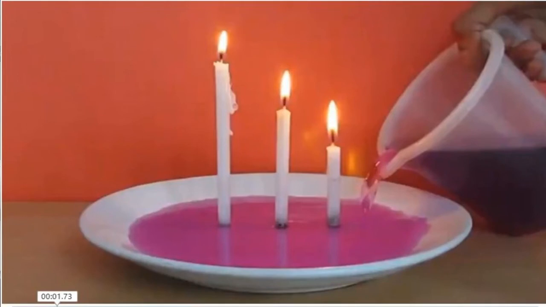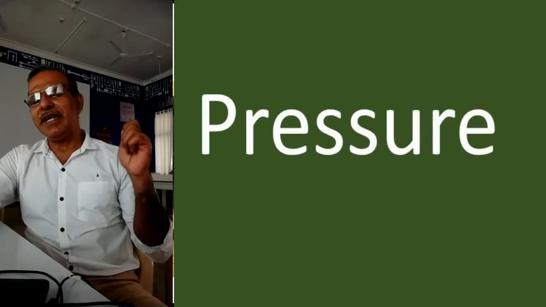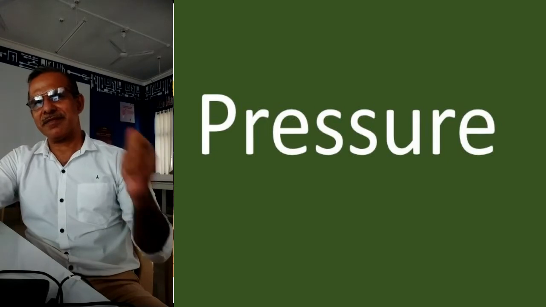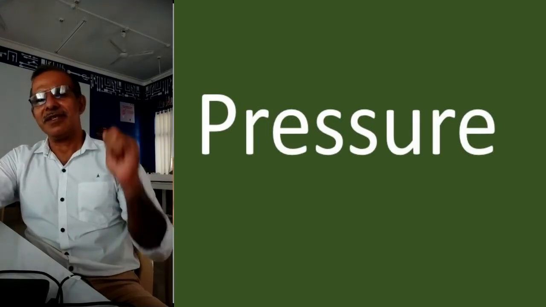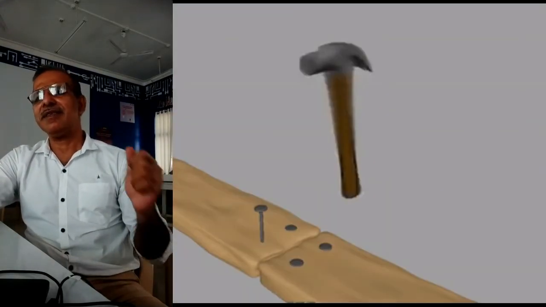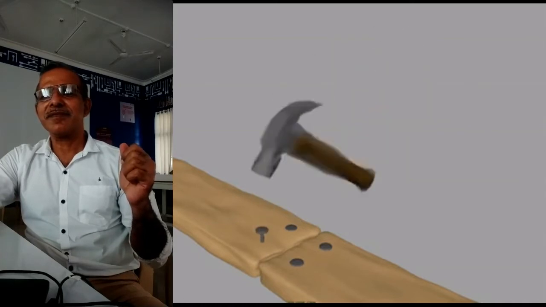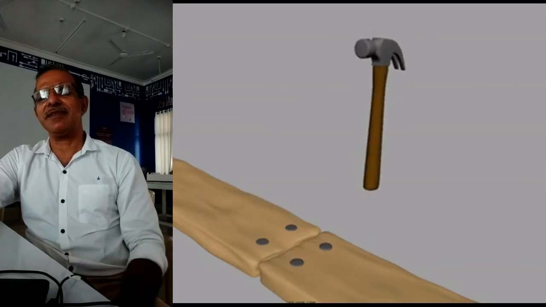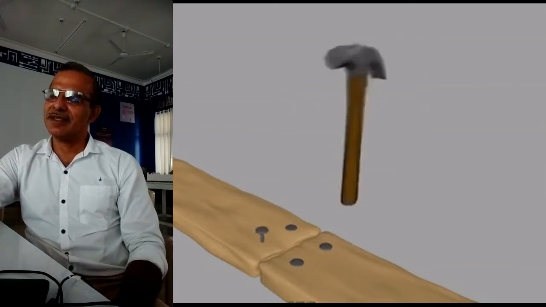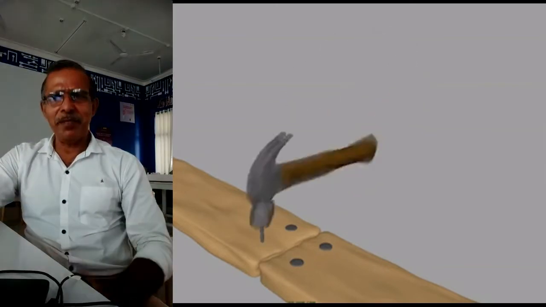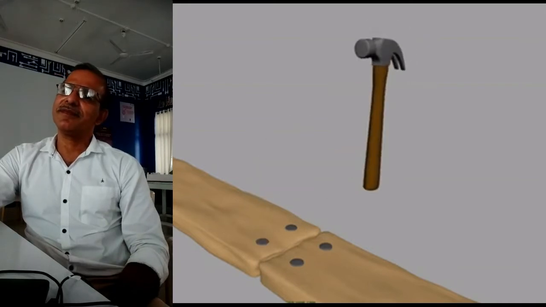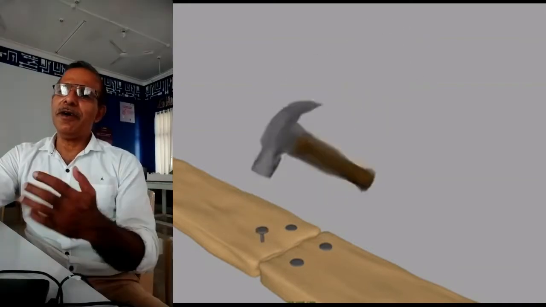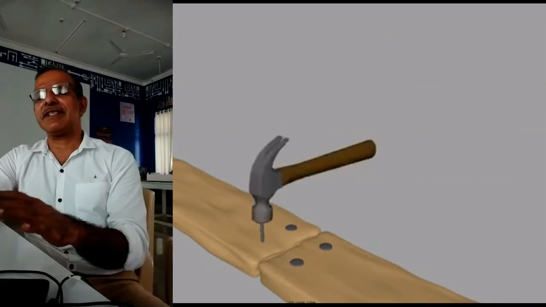Even if a carpenter hammers with his hammer on the nail, right? You see, the nail pierces into the wood so easily. Now we'll take this as an example and go for the sequence of this motion.